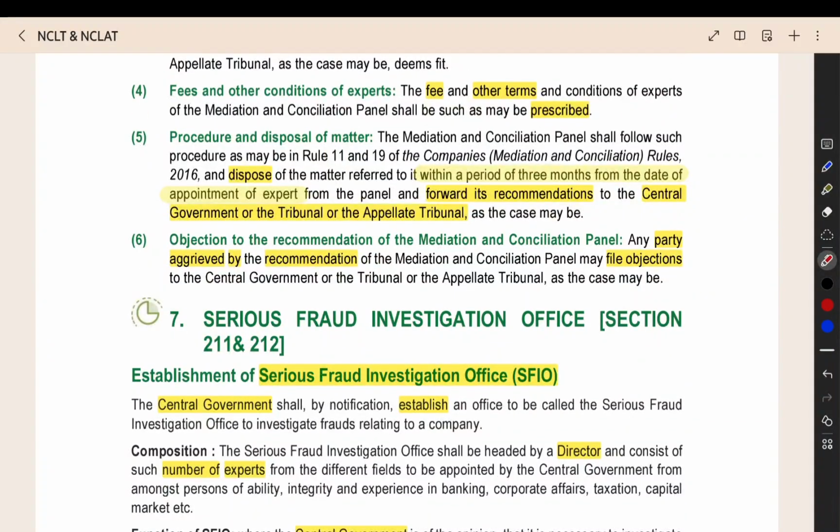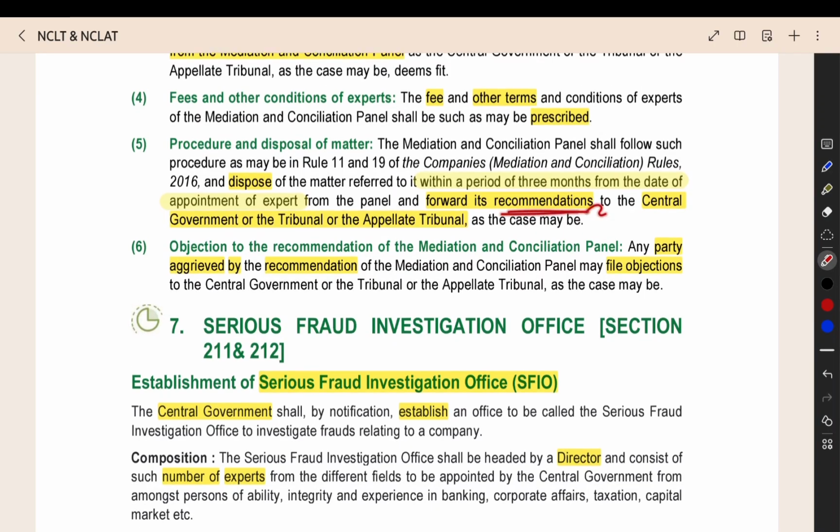The mediation conciliation panel has to complete the work and solve the case within 3 months. If it is not solved within 3 months, then it is not over and we have to go to the normal procedure. Within 3 months is the time for the mediation conciliation panel. They will create some recommendation. Recommendation means this is the method to solve the case: this person has to do this, this person has to do this, then we can solve the case amicably. Like that, they will give the recommendation to the central government tribunal, appellate tribunal.